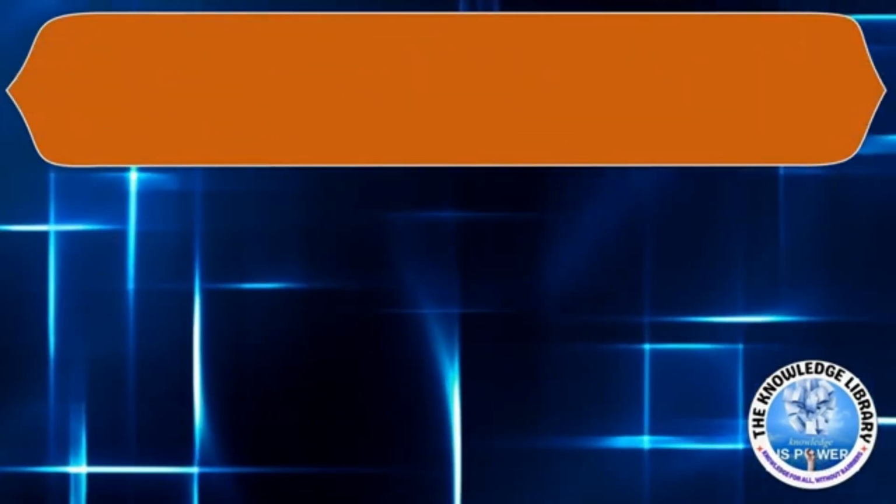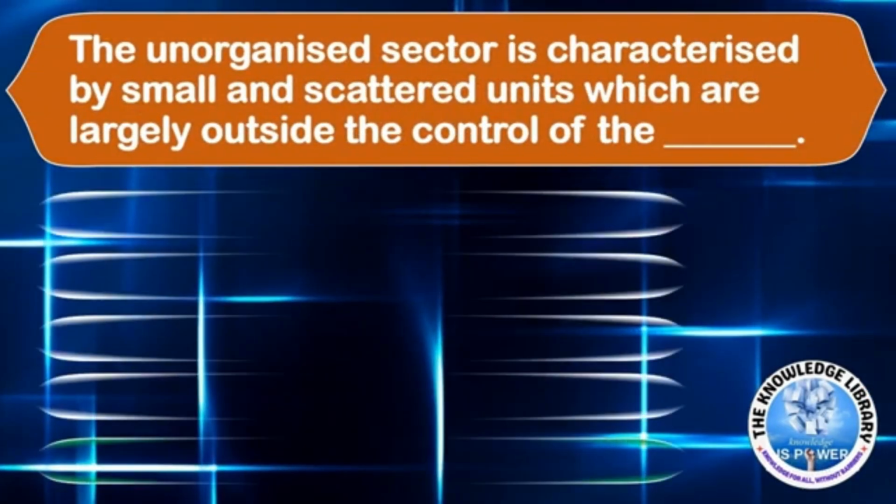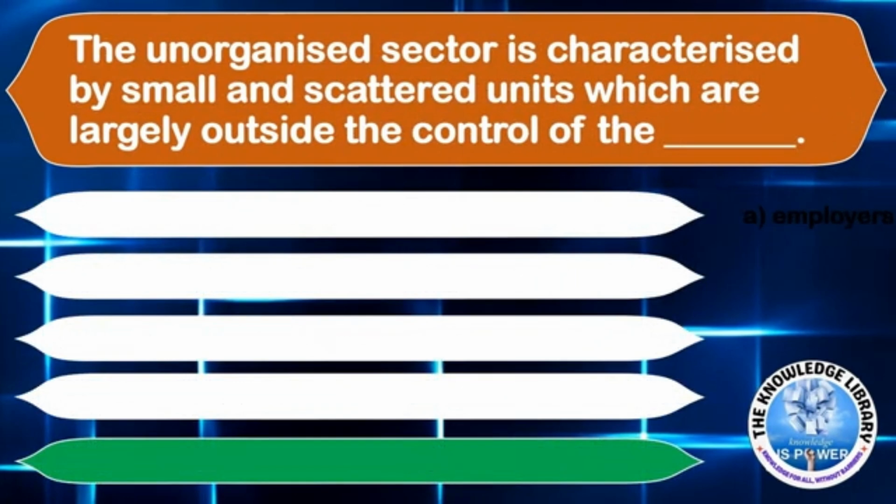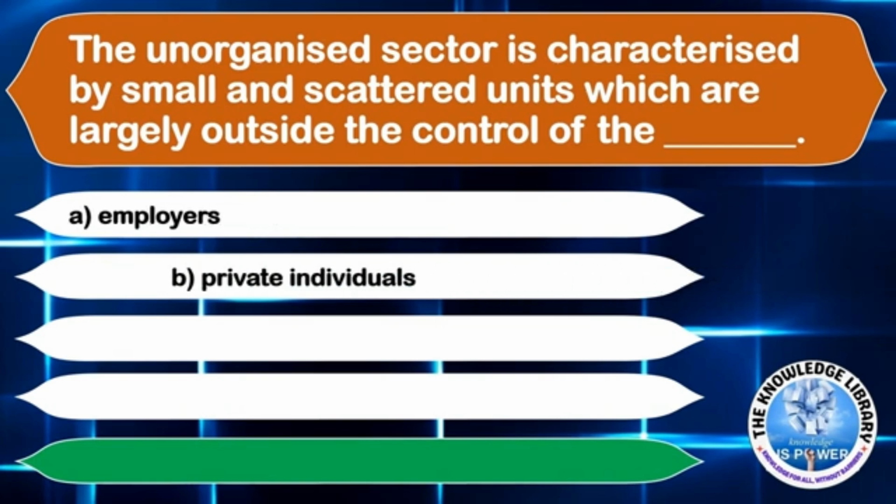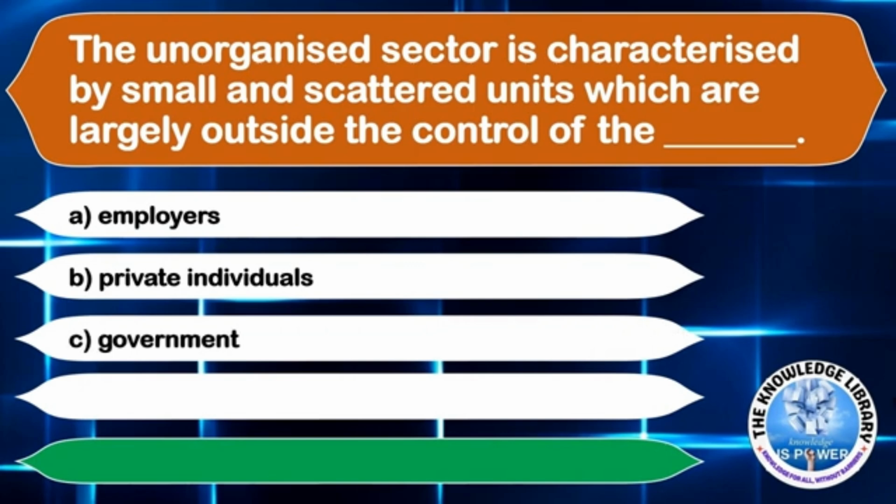The next question is, the unorganized sector is categorized by small and scattered units which are largely outside the control of the dash. Option A employers, Option B private individuals, Option C government, or Option D employees. The correct answer is Option C government.